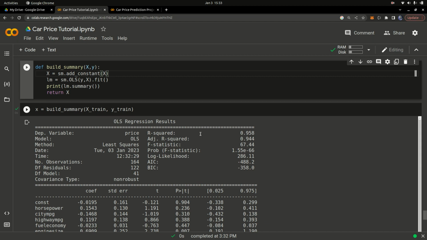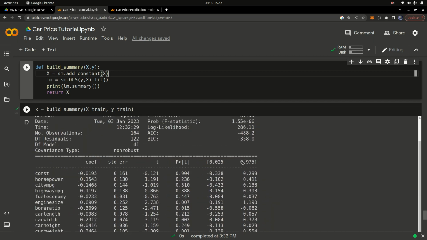R squared is a value that is used to measure the accuracy of a linear regression model. So that's basically it. And you can see we have an R squared of approximately 96%, around 95.8. Adjusted R squared is around 94%. So you can see all that. You can see the p-values.